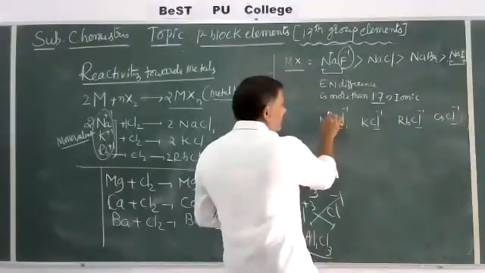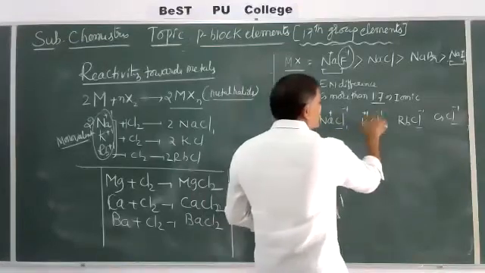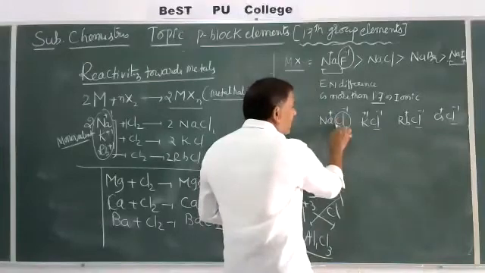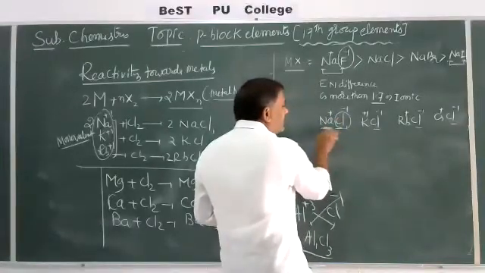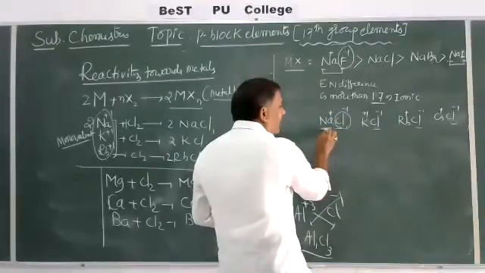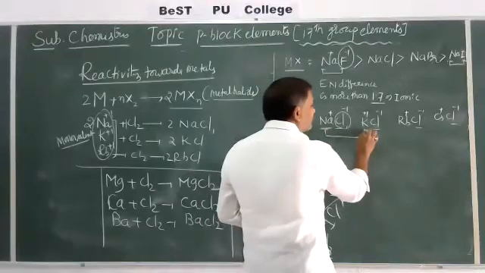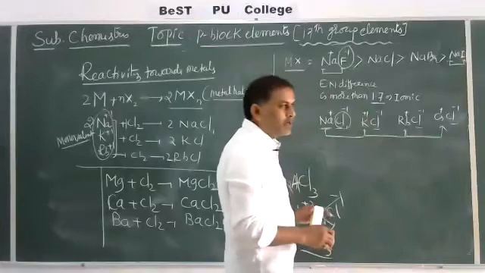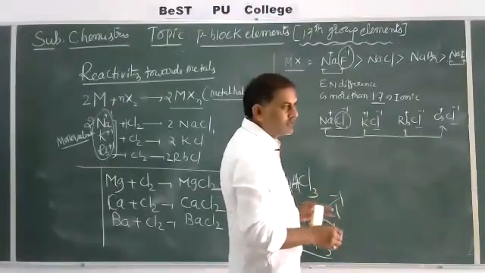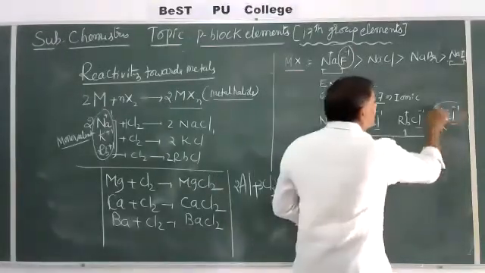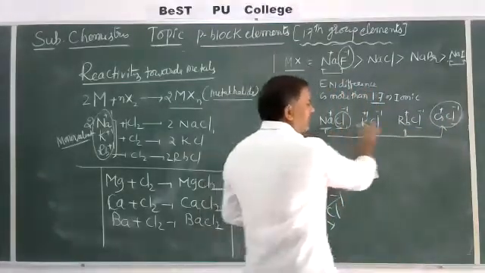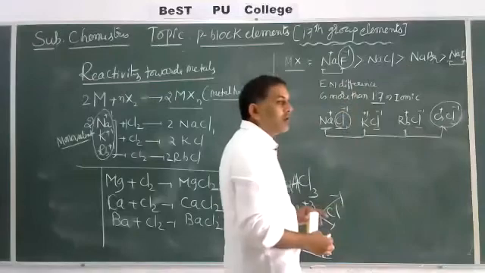But here the cation is +1, +1, +1, +1. For a given anion, the alkali metals going from sodium to potassium, potassium to rubidium, rubidium to cesium, what happens to metallic character? It increases. Ionic character also increases. Compared to NaCl, cesium chloride is more ionic in nature.